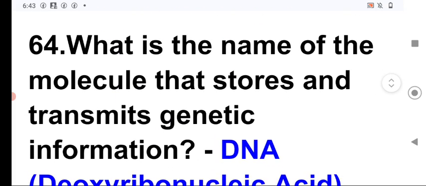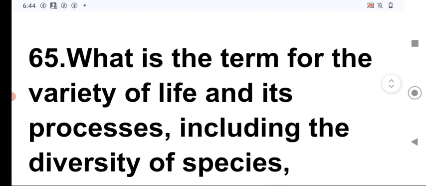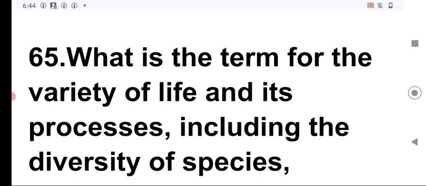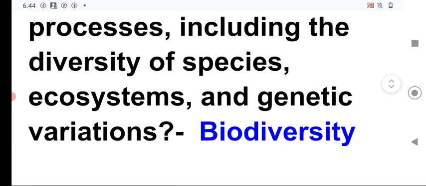Next, what is the name of the molecule that stores and transmits genetic information? It is the DNA or deoxyribonucleic acid. These are the molecules particularly found inside the nucleus, and these store and transmit genetic information. Next question. What is the term for the variety of life and its processes, including the diversity of species, ecosystems, and genetic variation? It is the biodiversity.